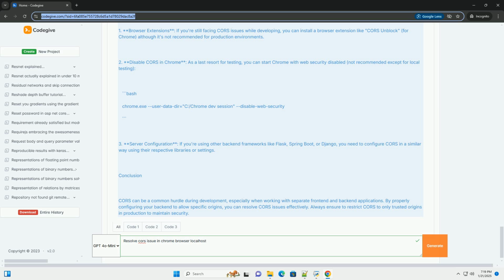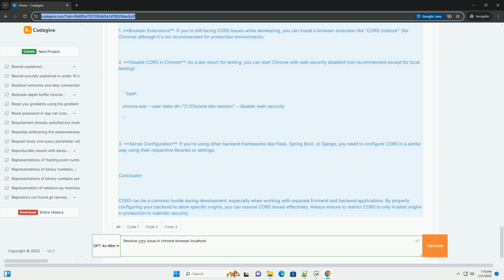To resolve CORS issues, you need to configure your backend server to accept requests from your front-end application's origin. Using Express.js. If you're using Express.js as your backend framework, you can easily set up CORS using the CORS middleware. 1. Install the CORS package. 2. Configure CORS in your Express app. Here's how to set it up in your server.js or app.js file.